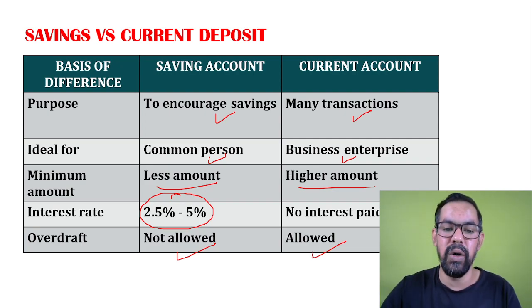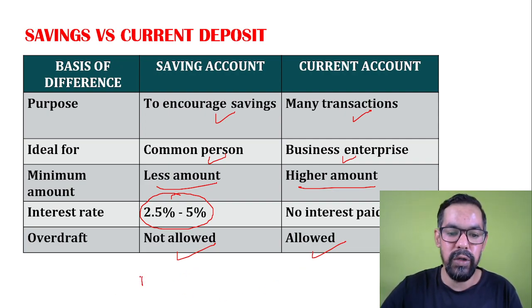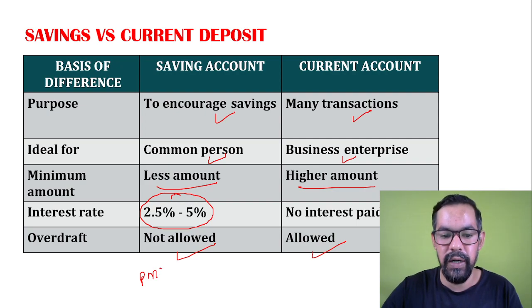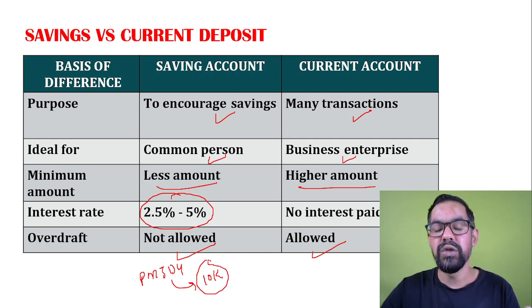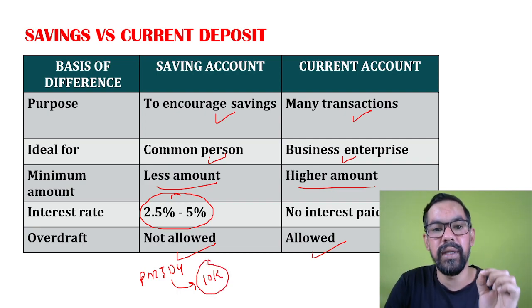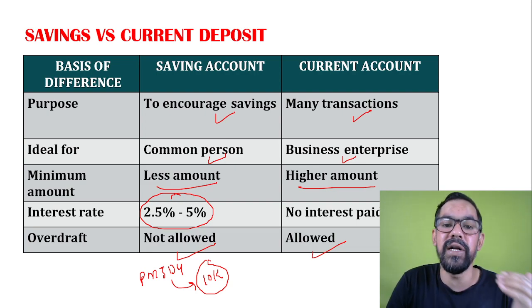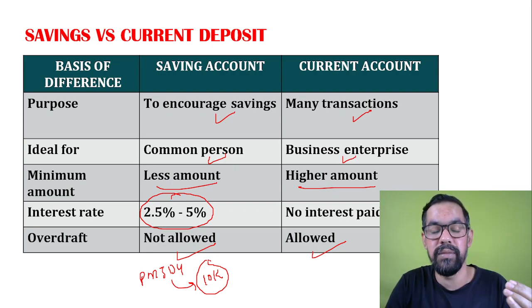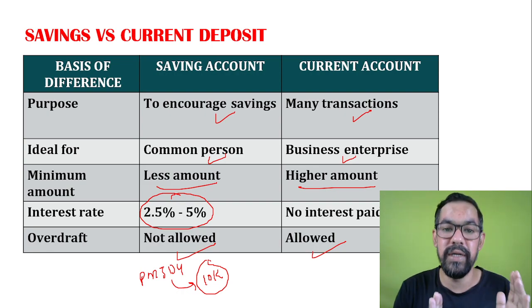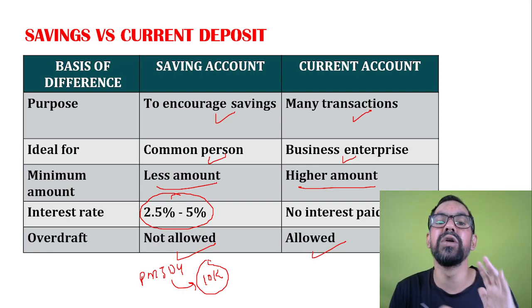Now there is a question about, I hope you have heard about the PMJDY, Pradhan Mantri Jan Dhan Yojana. So in Pradhan Mantri Jan Dhan Yojana, you have an overdraft facility of 10,000. So the first thing you need to be clear about is that PMJDY is a government sponsored scheme. It's a government scheme. Okay, so this is not a normal saving account.